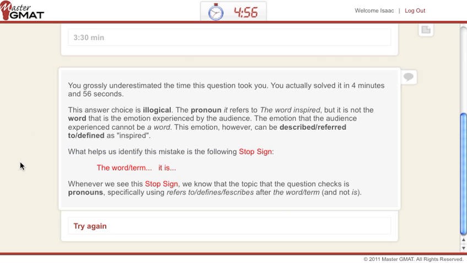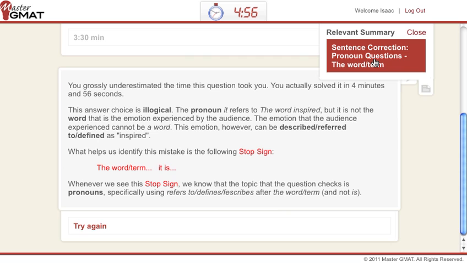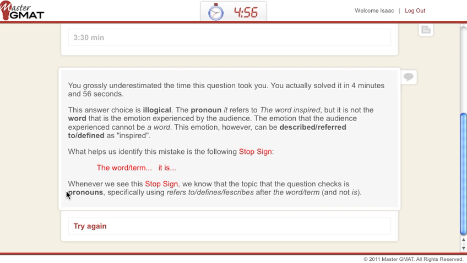So let's say we got this wrong, we're not sure. Look what we can do. We can even send a little commentary over here and submit it, and you'll get an answer. Or you can always check out the actual lesson. And this is a summary of the actual lesson. The lesson itself is actually quite interactive. So you can always check that out, look at your stop signs, the examples, get back to the question.